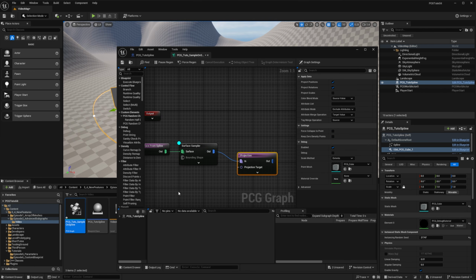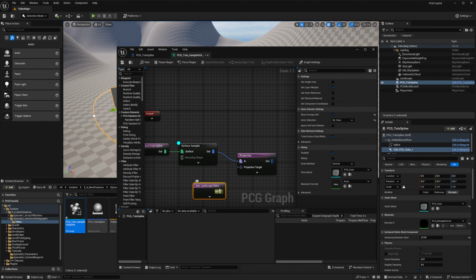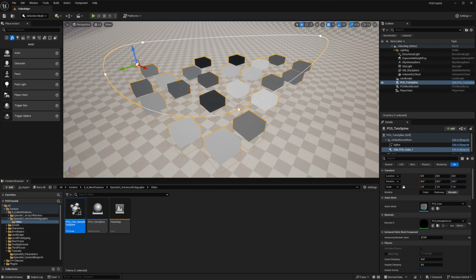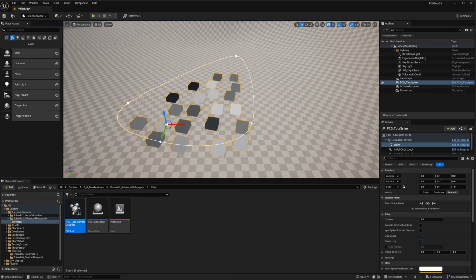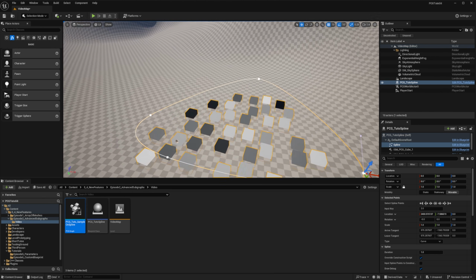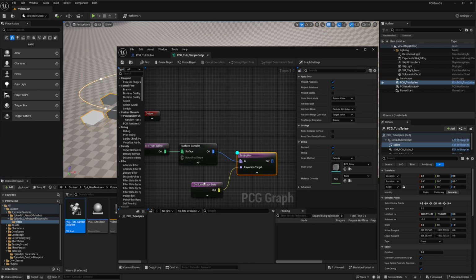And we want to project on the landscape, so we'll do a get landscape data and do the projection. If I debug this one now, my points are snapped on the landscape. If I change the spline, I will have more points and all of them will be snapped to the landscape. So this is the best logic to generate points inside a spline. At that point, it is pretty much the same as sampling the landscape, like in previous videos.